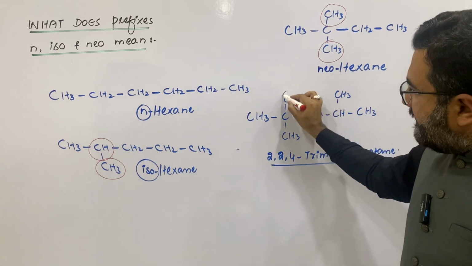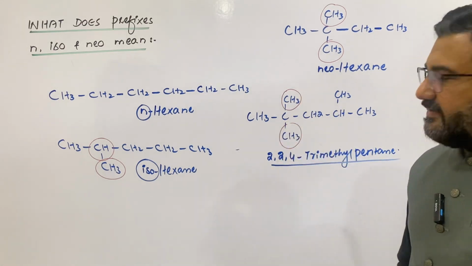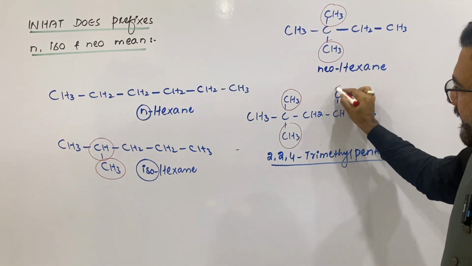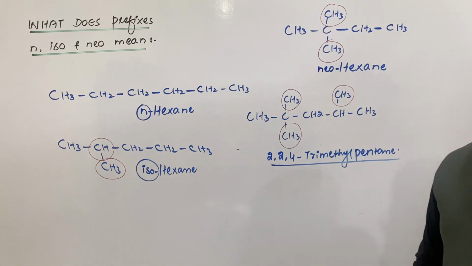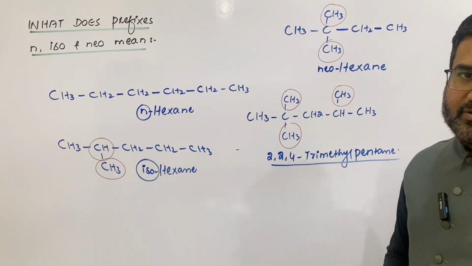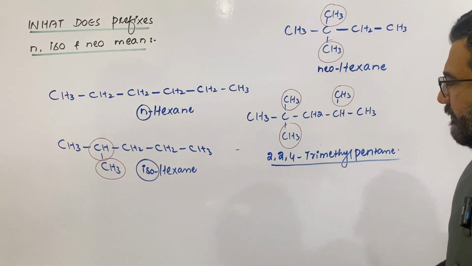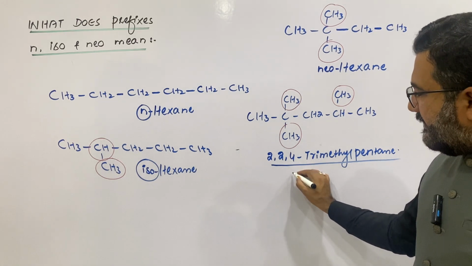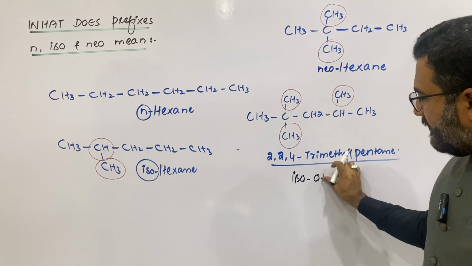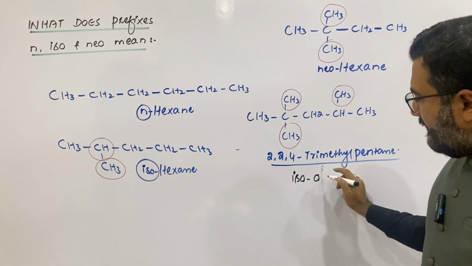this one will be the second last carbon. It is having two substituents, and in that case, the second last carbon is having one substituent. So, whether it will be called iso or neo, which prefix will be used with it? In common language, this compound is called isooctane, which decides the octane number of the gasoline.